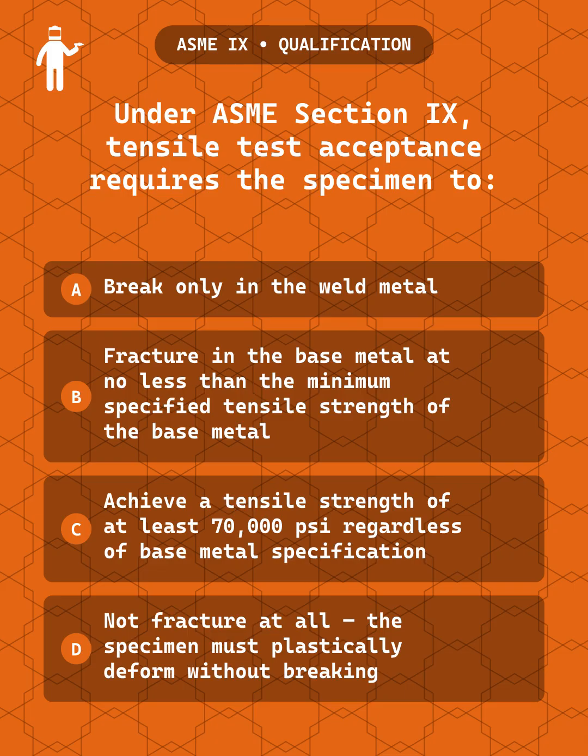Question 1. Under ASME Section 9, tensile test acceptance requires the specimen to: A. Break only in the weld metal, B. Fracture in the base metal at no less than the minimum specified tensile strength of the base metal, C. Achieve a tensile strength of at least 70,000 psi regardless of base metal specification, or D. Not fracture at all and plastically deform without breaking.